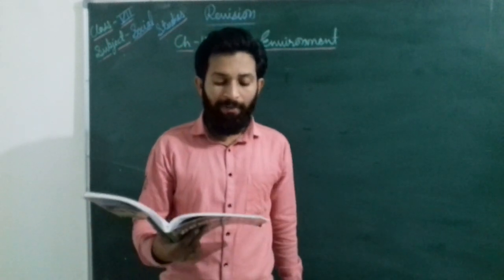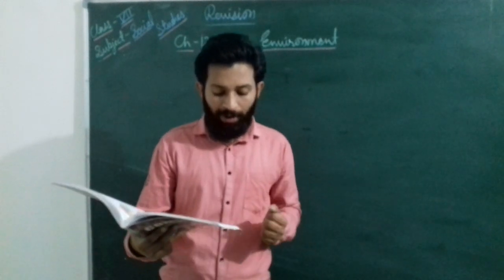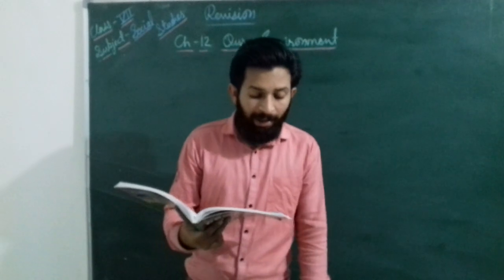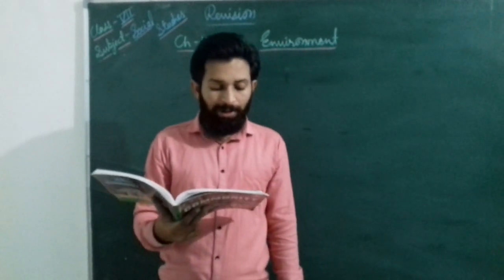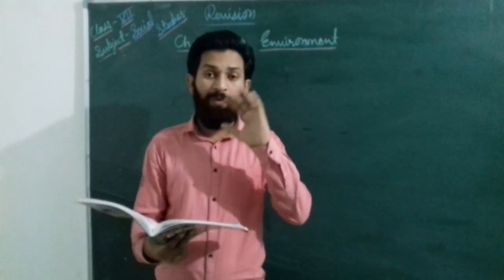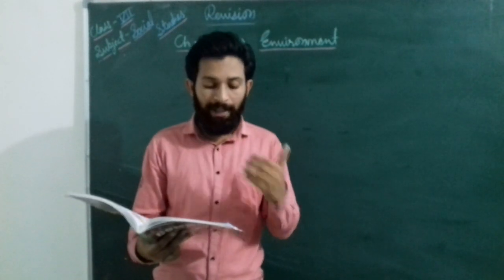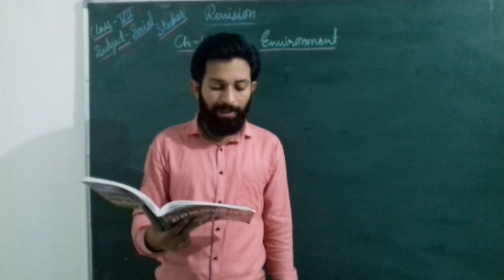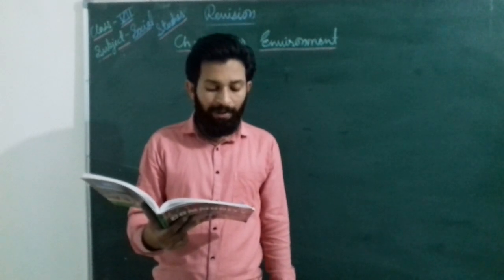Dear students, Our Environment is chapter number 12, and it is the first chapter of geography. Please open page number 80. All the things present around us together constitute our environment, meaning whatever is nearby and surrounds us creates our environment. A favorable environment is very much required for the sustenance of life on the earth.